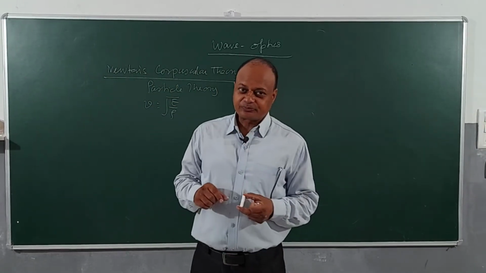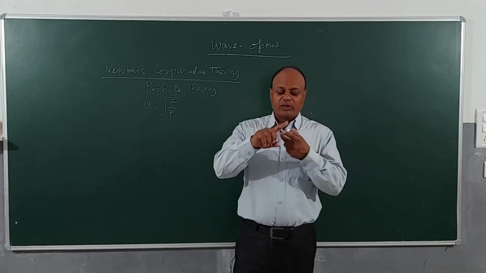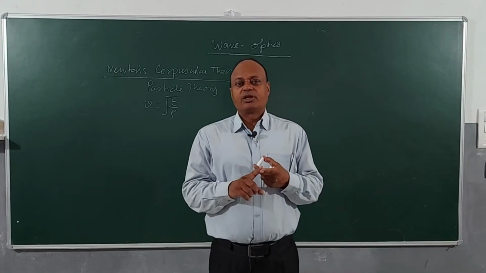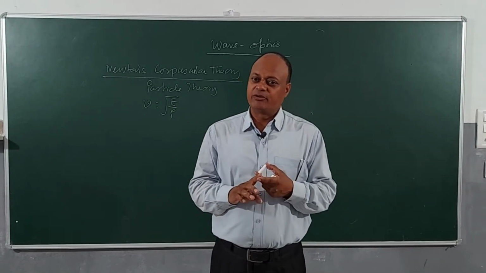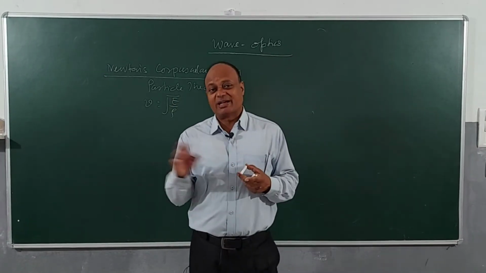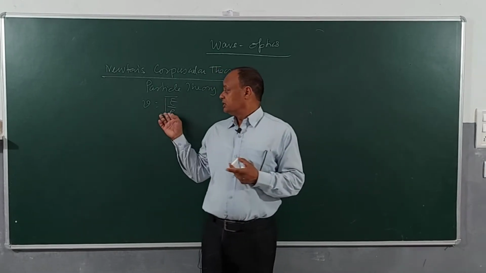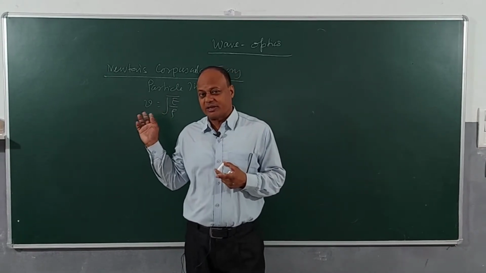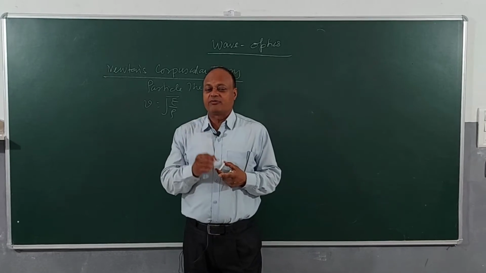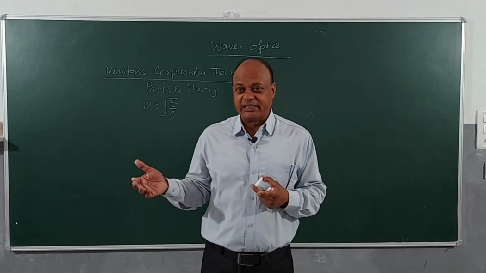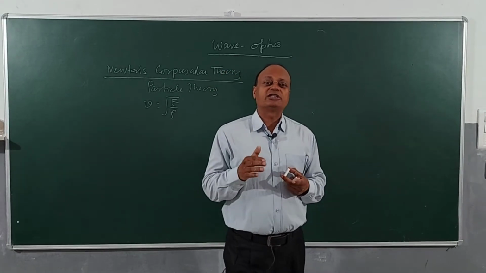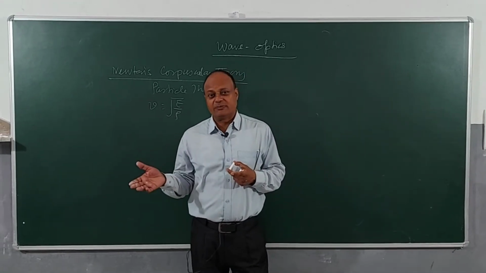For example, number one, it predicted that speed of light will be minimum in air, but we know today that speed of light is maximum in air. According to Newton's particle theory, if light will travel from air to any other medium, then the velocity of light will increase. But today we know that velocity of light is maximum in air, so this theory fails to explain.